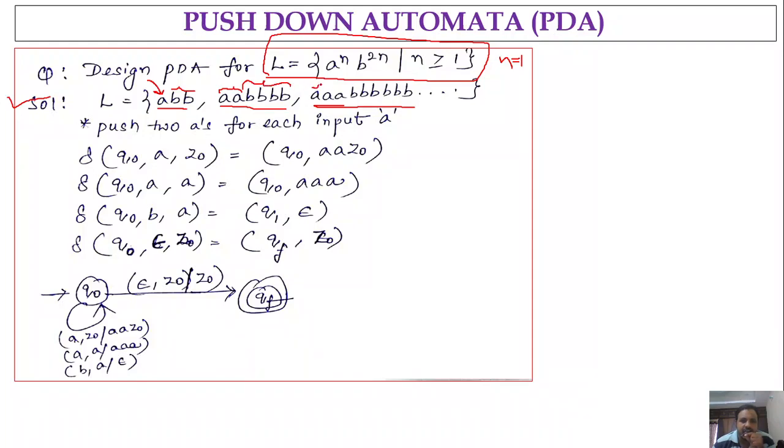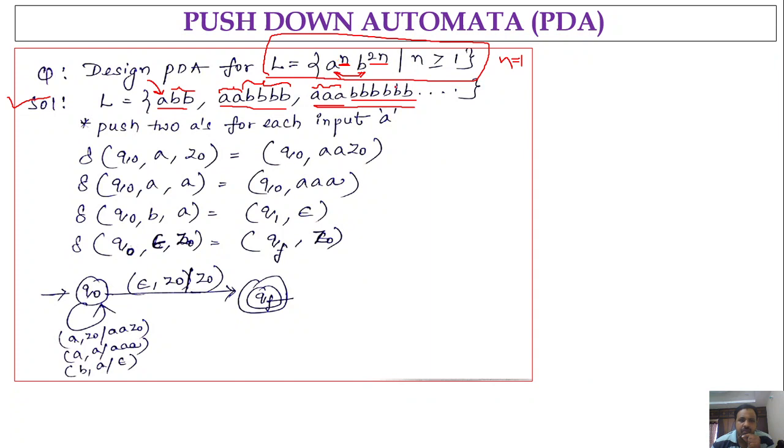If you are having 3 a's, the number of b's will be 6 following the a's. So if you observe, there is a relationship between a power n and b power 2n, between the number of a's and the number of b's. Here, the number of b's must be double the number of a's.